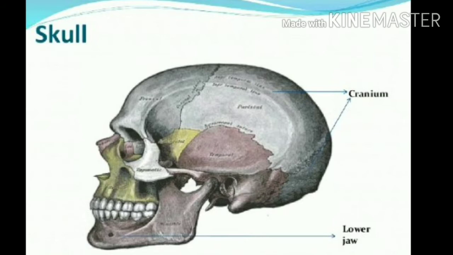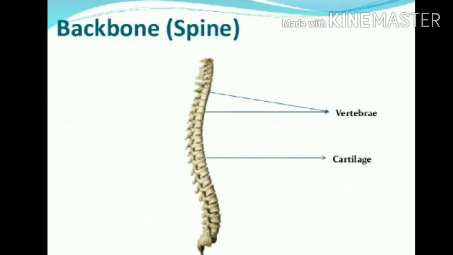So this is the backbone. The backbone is also known as the spine. There are a number of vertebrae, and the cartilage. Cartilage is the smooth or slithery bones. So there are a number of vertebrae. Again, we are going to learn this backbone in detail.